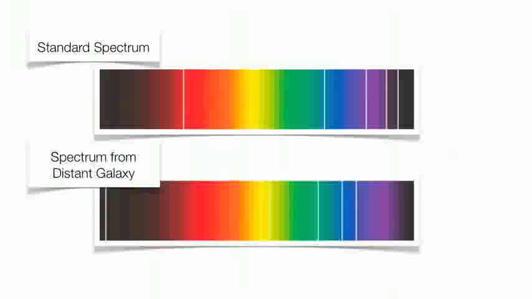Well, what scientists could do is that they can look at light from distant stars and distant galaxies through what we call a spectroscope. So basically what happens is the light produces almost like a fingerprint. Now you look at the fingerprint in the standard spectrum. Let's just assume that that's a fingerprint for the element hydrogen. Look at the spectrum from a distant galaxy. The spacing of the lines is identical, but if you notice, the spectrum from the distant galaxy is shifted to the red end of the spectrum. This is what we call a Doppler redshift.